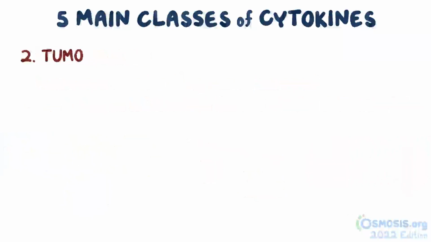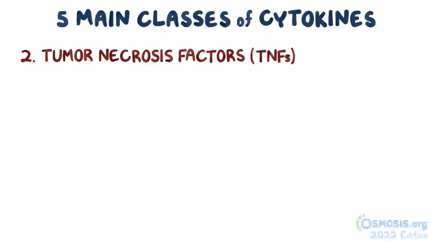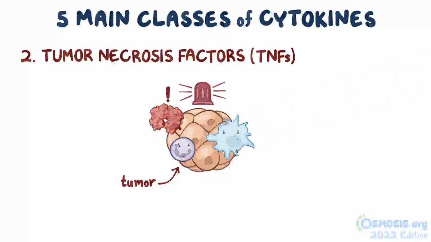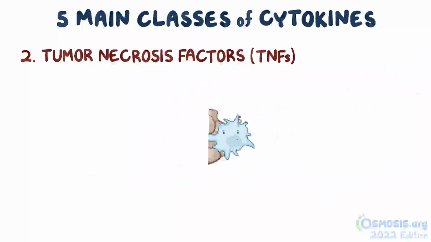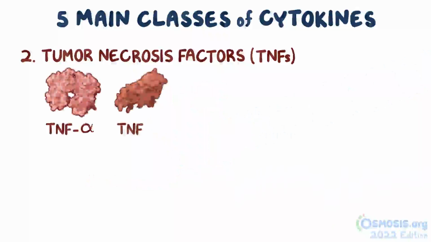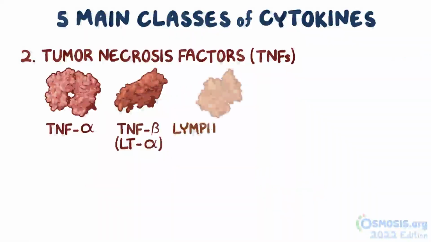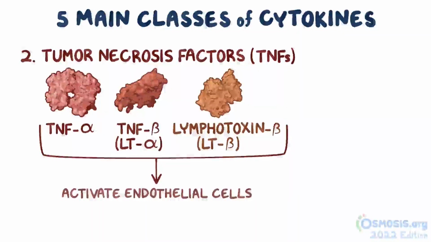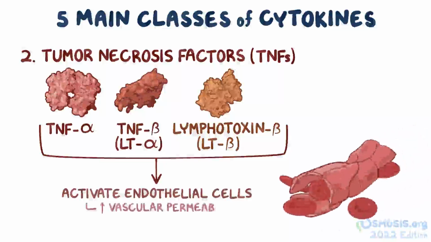The second group are the tumor necrosis factors, or TNFs. TNFs are named because they were discovered by their ability to kill tumor cells, now known to be because they elicit inflammation and the inflammatory cells, neutrophils and macrophages, actually do the killing. Tumor necrosis factor alpha, tumor necrosis factor beta, also called lymphotoxin alpha, or LT alpha, and the lymphotoxin beta, or LT beta, are known to have a wide variety of biological effects in the inflammatory response, including activating endothelial cells to upregulate expression of adhesion molecules and increasing their vascular permeability.